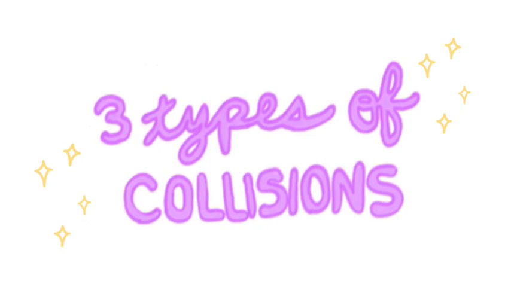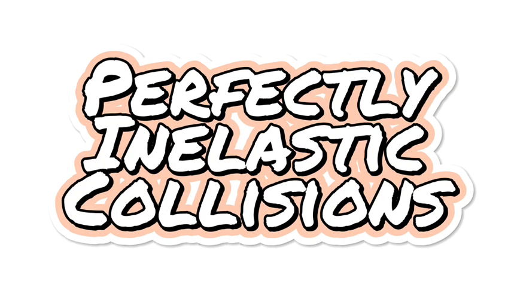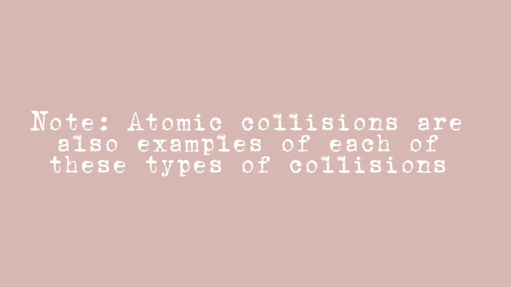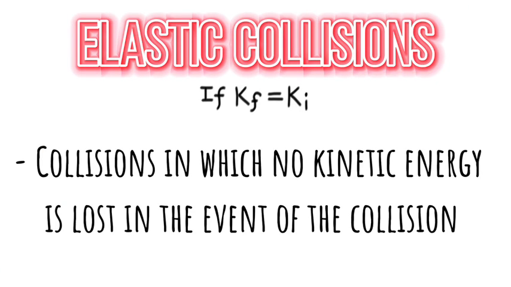There are 3 types of collisions I will talk about, and those are elastic collisions, inelastic collisions, and perfectly inelastic collisions. Elastic collisions basically occur if the final kinetic energy is equal to the initial kinetic energy. They are collisions in which no kinetic energy is lost in the event of the collision, meaning that the kinetic energy is conserved and so is the momentum.